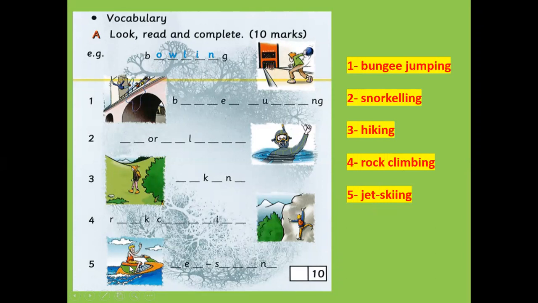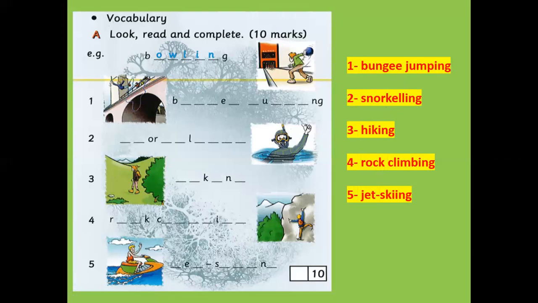If we see the jet here, this machine that goes on the water, this is what we call a jet, and the skiing means that you ski on the water. So these are jet skiing and rock climbing. So let's revise the words again. Number 1, bungee jumping. Number 2, snorkeling. Number 3, hiking. Number 4, rock climbing. And number 5, jet skiing.